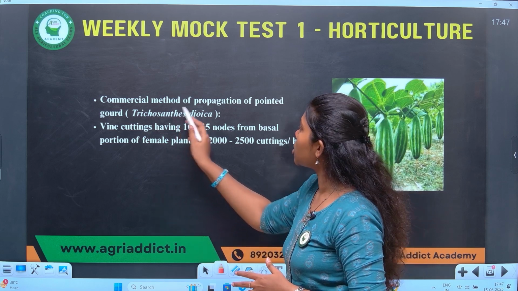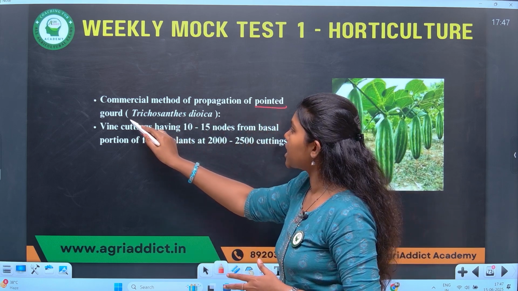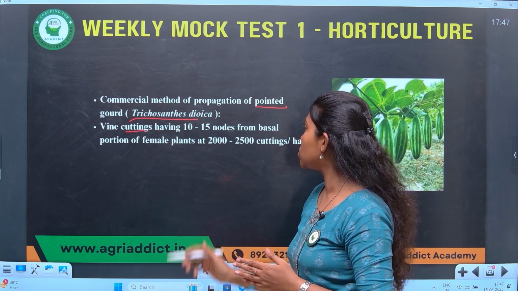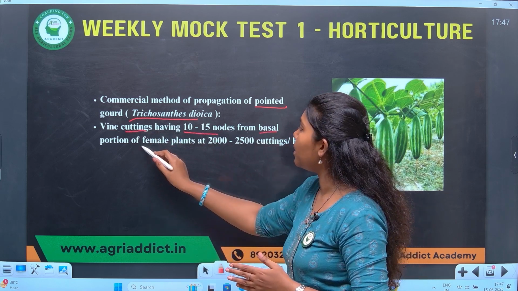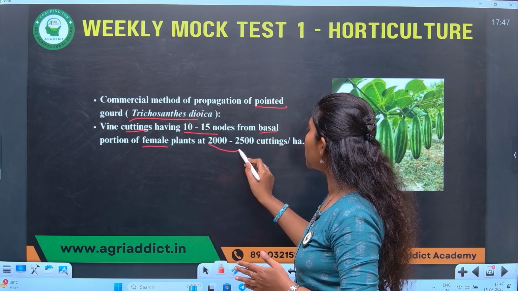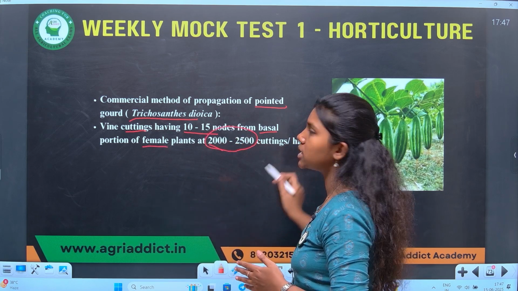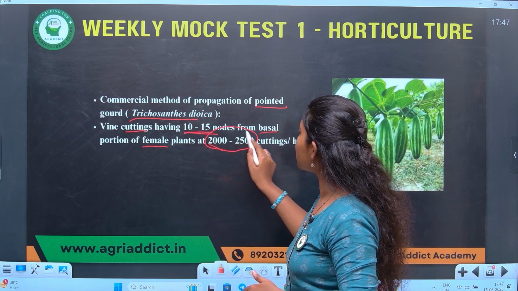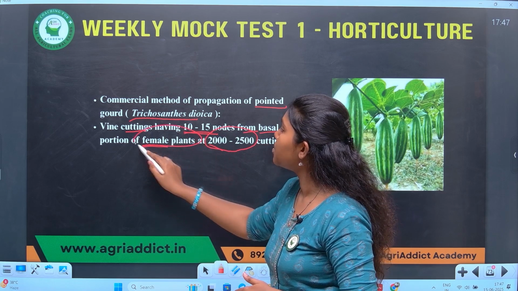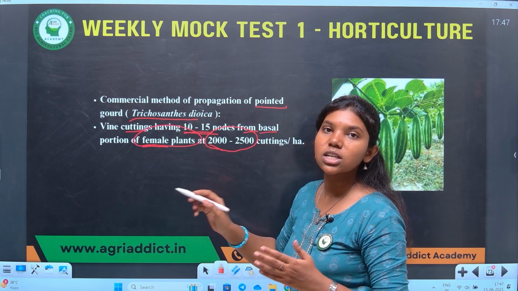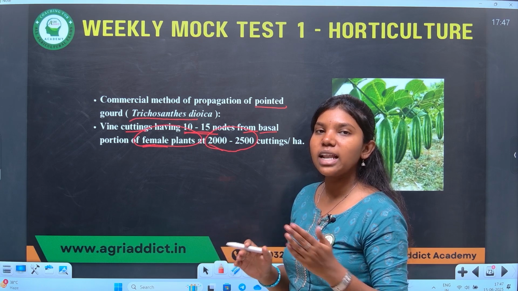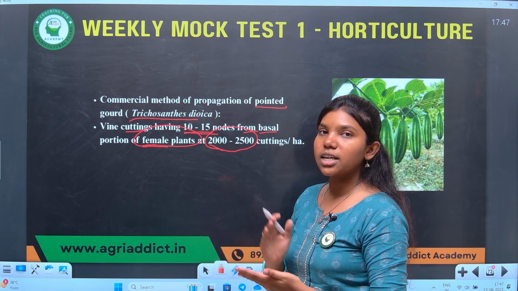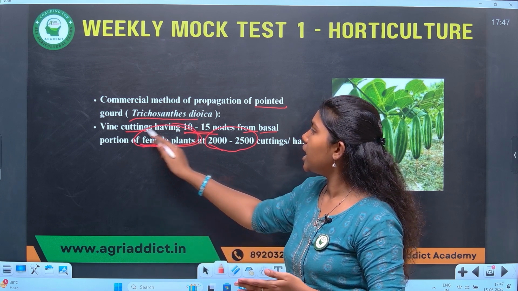Yes. The commercial method of propagation of pointed gourd, that is Trichosanthes dioica, is vine cutting. Vine cuttings having 10 to 15 nodes from the basal portion of female plants, at the rate of 2000 to 2500 cuttings per hectare, are required. The important point to be noted here is 10 to 15 nodes from the basal portion of female plants, which means pointed gourd is a dioecious plant. That is, it produces male and female flowers on separate plants. So, to get yield, the cutting should be taken from the female plants. It is an important point.